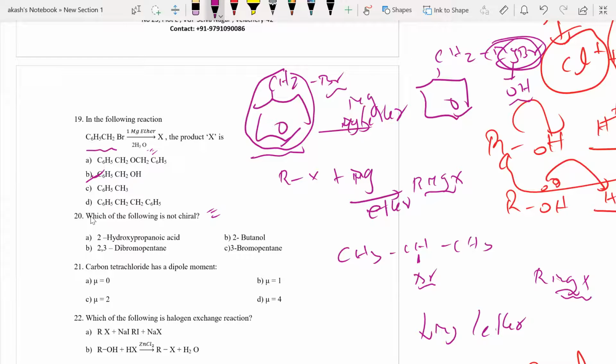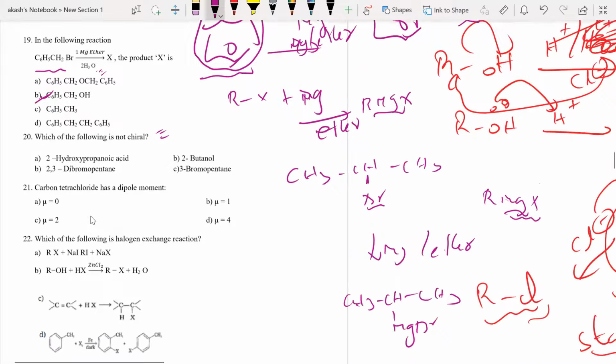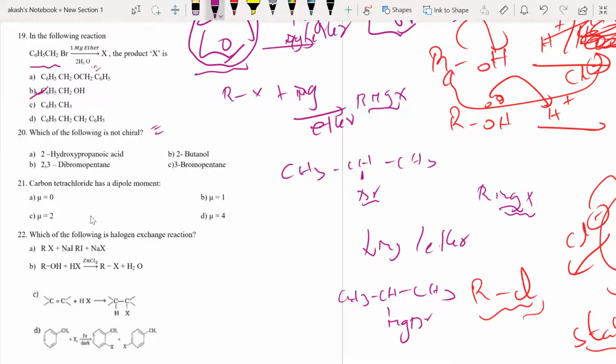I'll give you maybe fine. You don't have to do it, I only do it. But I have to rub out certain things. I can write here. So 3-bromopentane is the answer. Okay, we'll directly check for that. 3-bromopentane. Let me write the structure.